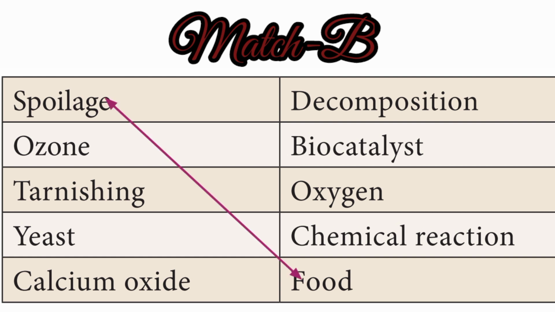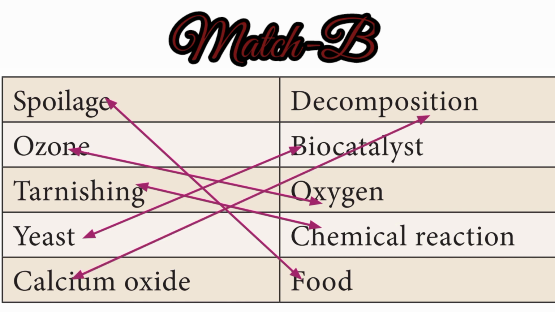Ozone, oxygen. Tarnishing, chemical reaction. Yeast, biocatalyst. Calcium oxide, decomposition.